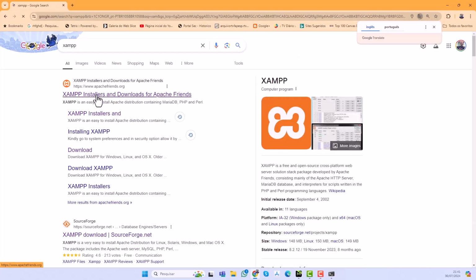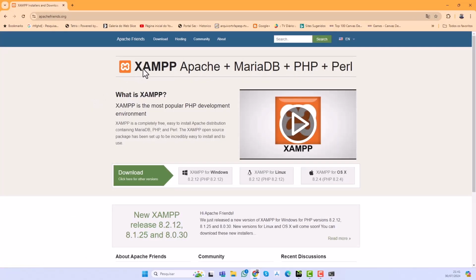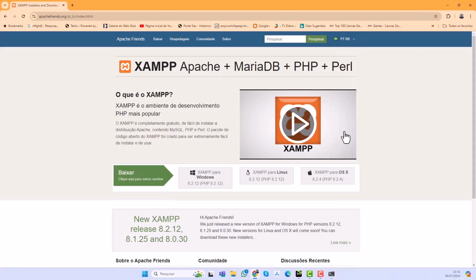Now let's get into the XAMPP page here. On this page, we have the XAMPP. It is to install on a computer. You can come here and put it in your language, for example, PT-BR, that is from Brazil, right? And then you will be able to read it with peace of mind. XAMPP is composed of Apache, MariaDB, PHP, and Perl. And what does that mean? Apache is the so-called web server. It is the one who serves the pages.